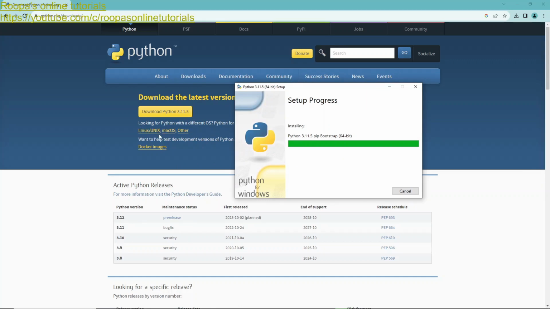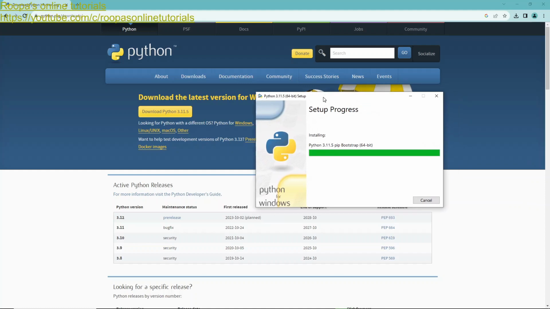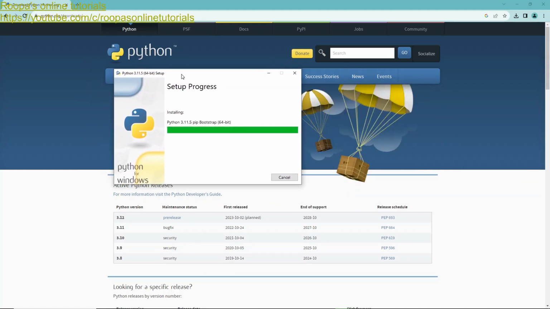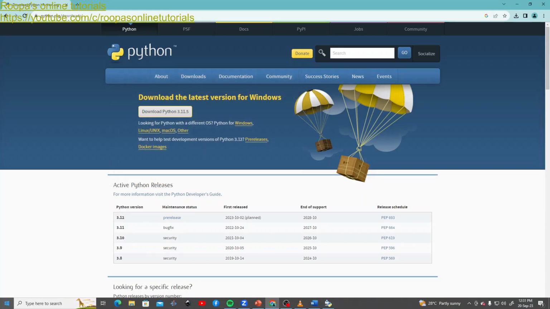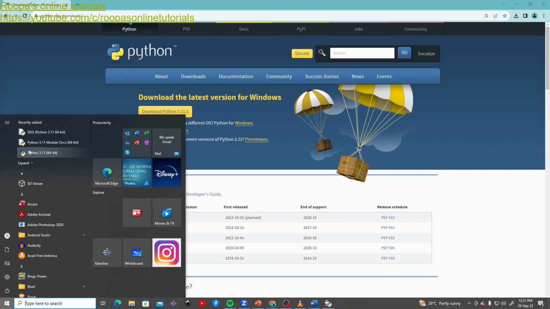You have Linux, Unix, Mac OS, Docker image. Anywhere you want to, Linux, Unix or Mac OS, you can put in your Python. New to Python, start with the online tutorial and documentation. Here the setup was successful. I'm just going to close this.